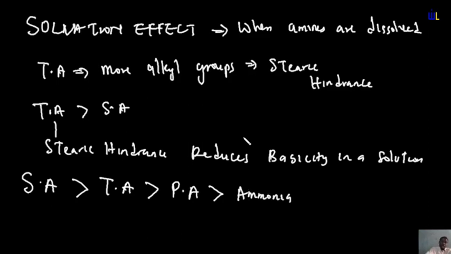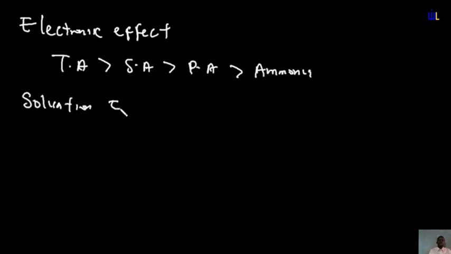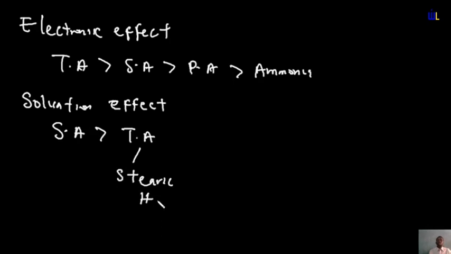So the order, when you are considering your electronic effect, is tertiary amines greater than secondary amines greater than primary amines greater than ammonia. But in the case of your solvation effect, which is when the amines or ammonia are dissolved in water, secondary amines are greater than tertiary amines, and the reason for that is the steric hindrance caused by overcrowding.